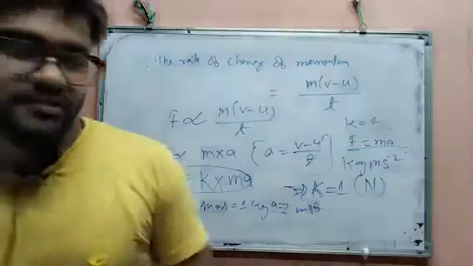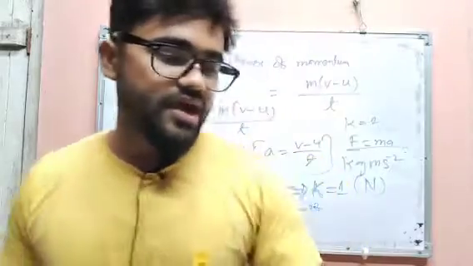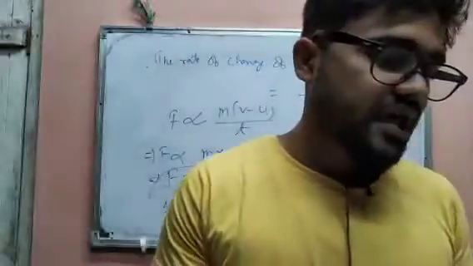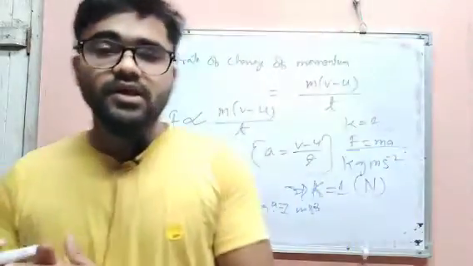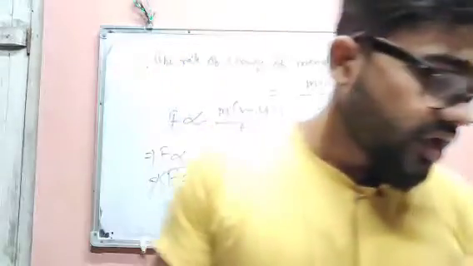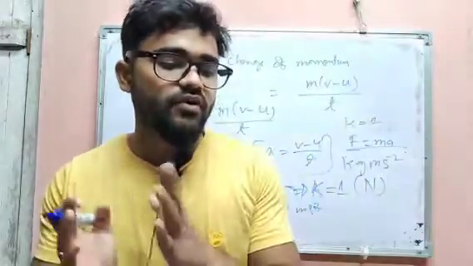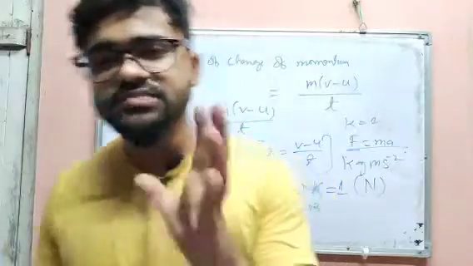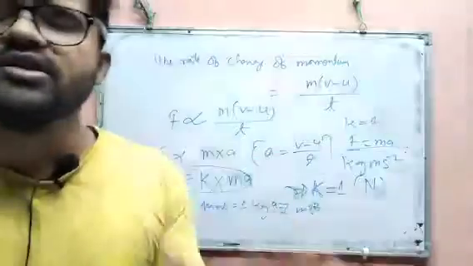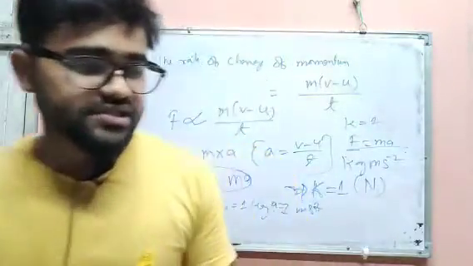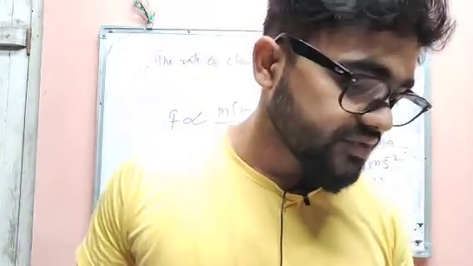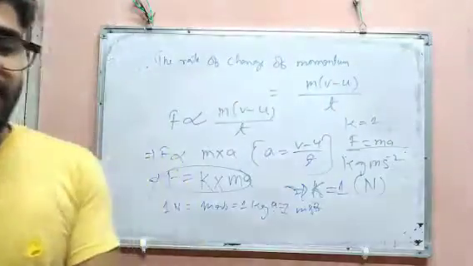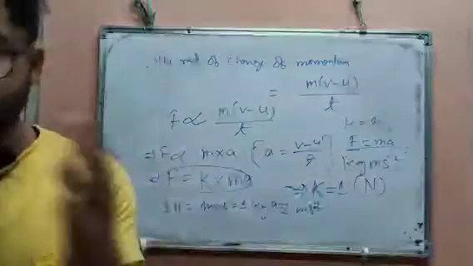Okay, so next we have another topic, which is the third law of motion. So what is the third law of motion? Every object exerts a force on another object which is equal and opposite. This is a very popular law of Newton, which is also known as the third law of motion, or the third law of Newton. So every object applies an equal and opposite force.